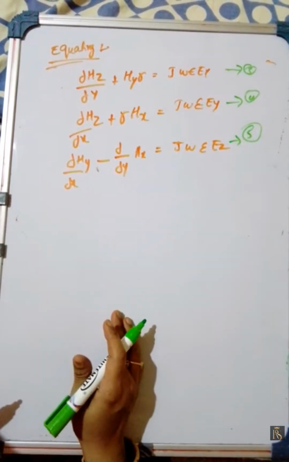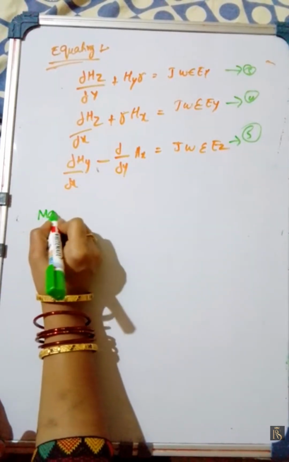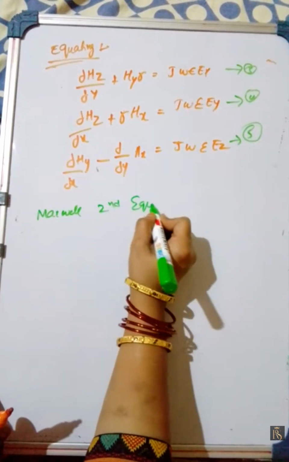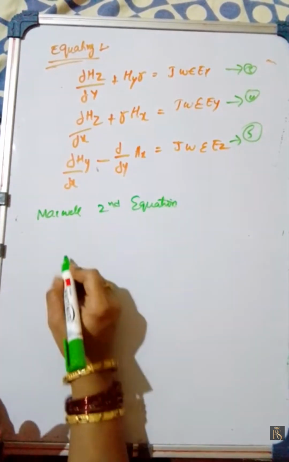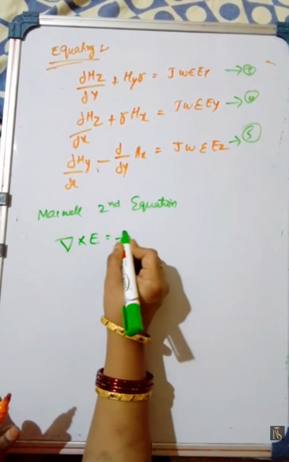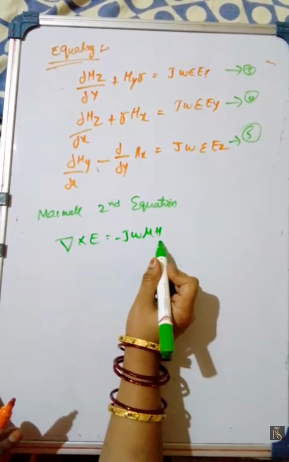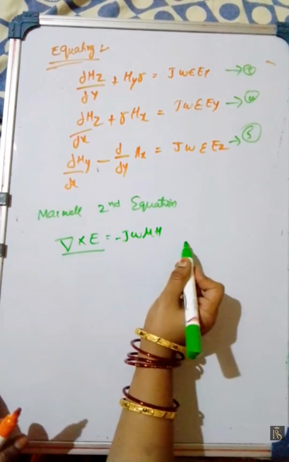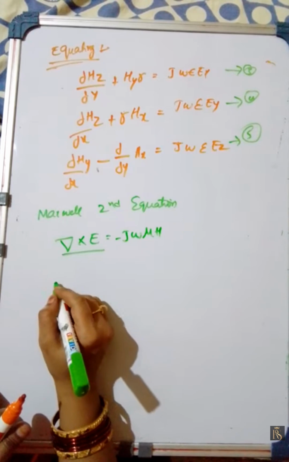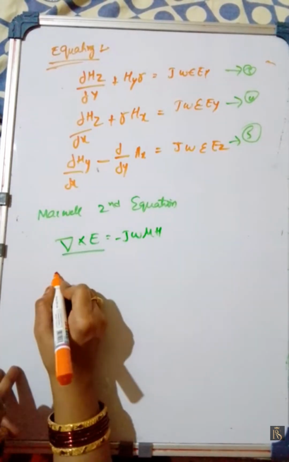Now, similarly from Maxwell's second equation we have del cross E is equal to minus j omega mu h. Previously we had j omega epsilon h; here del cross E is equal to minus j omega mu h. Here we are equating these two terms, similarly to what we did previously.